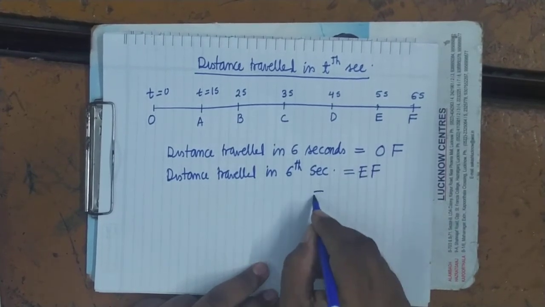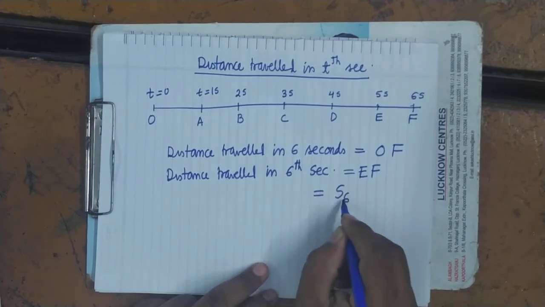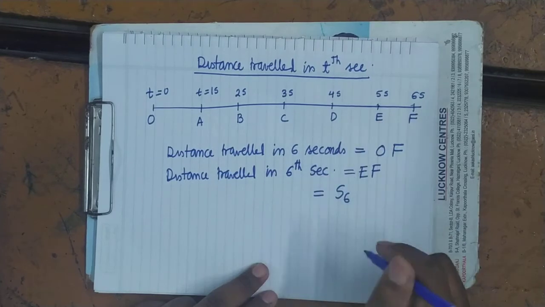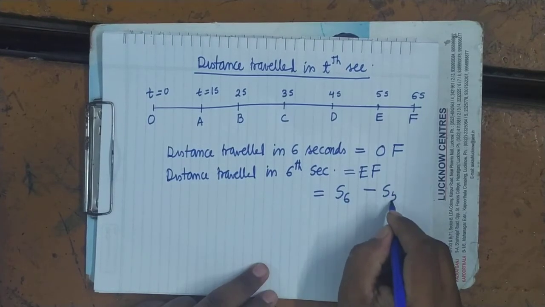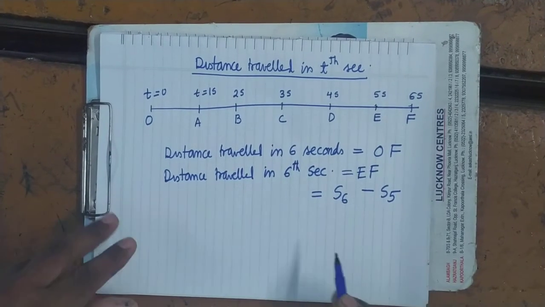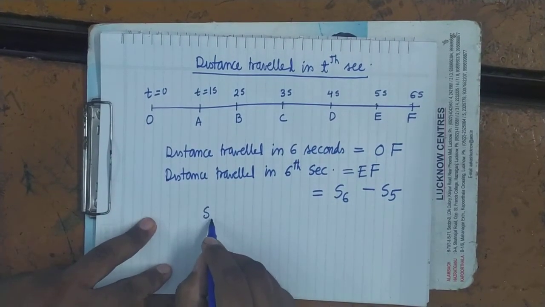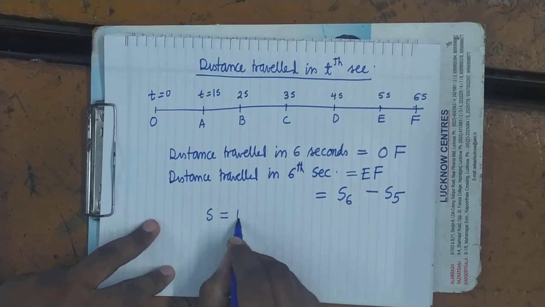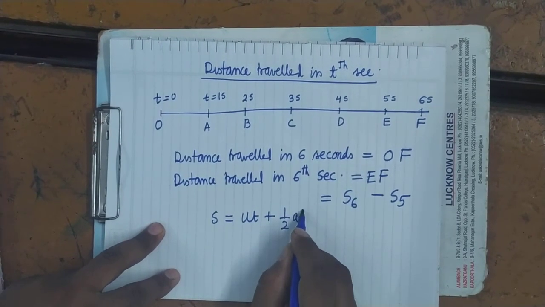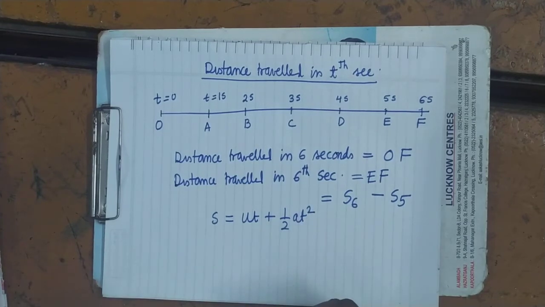5 to 6 means you can write it as distance travelled in 6 seconds minus distance travelled in 5 seconds. It's clear? S6 minus S5. And how will you find the distance travelled in time t? That you know S equals to ut plus half at square. This is the distance travelled in time t.